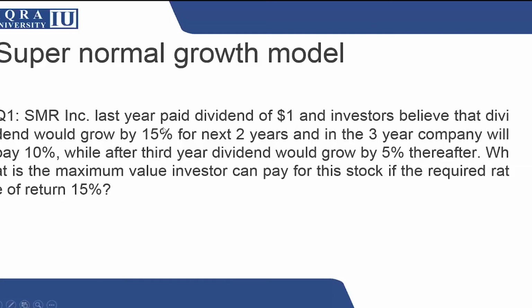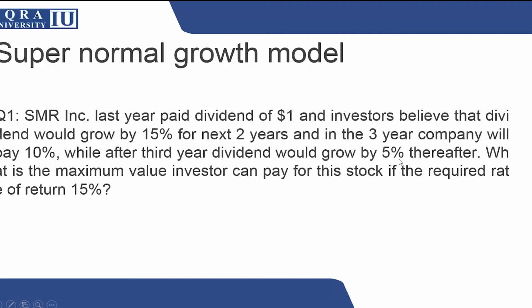Just look that currently the company paid $1 dividend, and the investor believes that this dividend will grow by 15% for the next 2 years. So for the next 2 years, we will apply a 1.15 factor, and from the third year the company will pay 10%. After the third year, the dividend will grow by 5% thereafter.